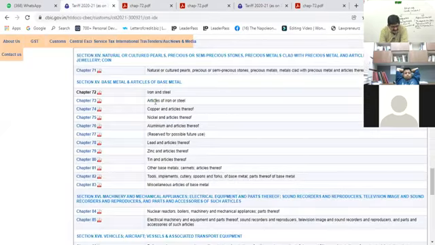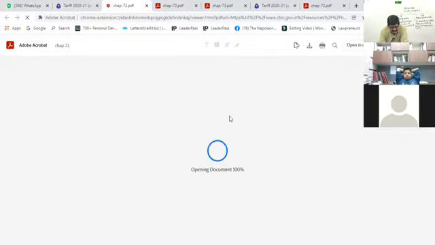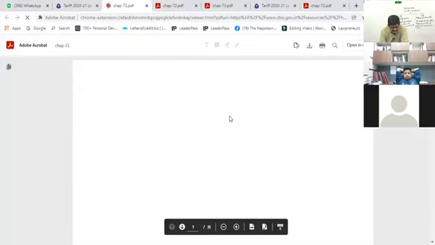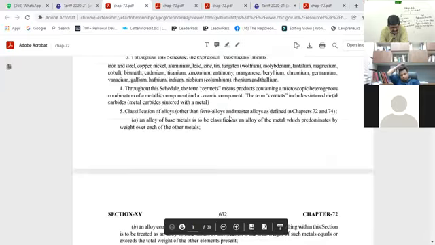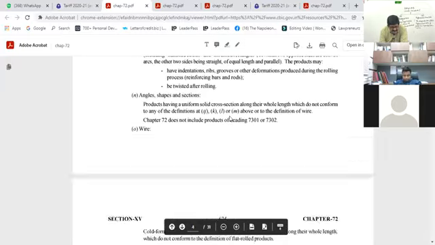Chapter 73 is articles of iron and steel. So this is only about iron and steel, and that one is in a specific form, granules and powder form. So whatever is in the powdered form and the granule form, we have to look for this. And nothing is given for this primary. The description of that chapter is given. This is only granular, nothing else given there.